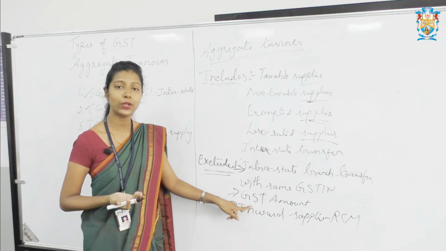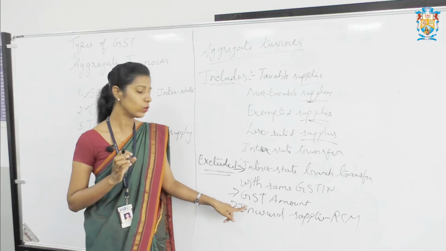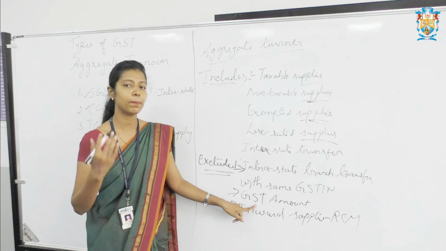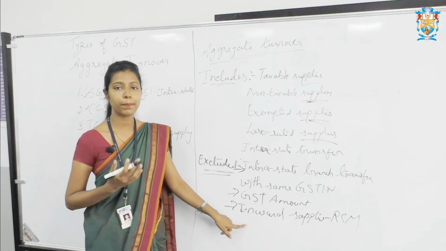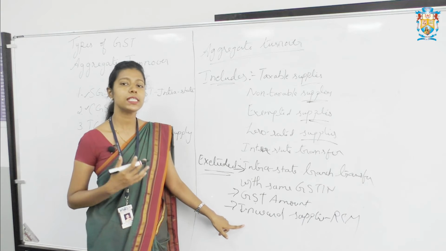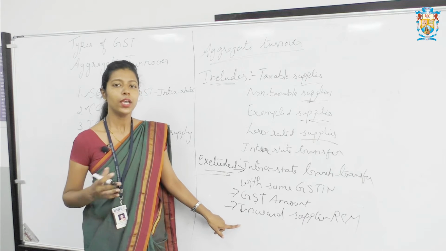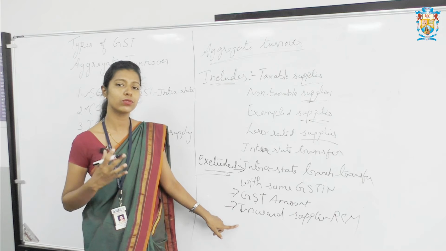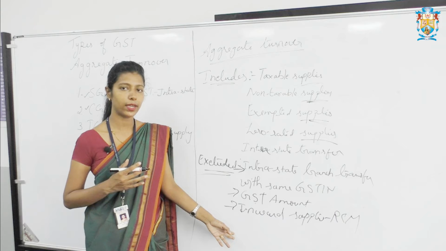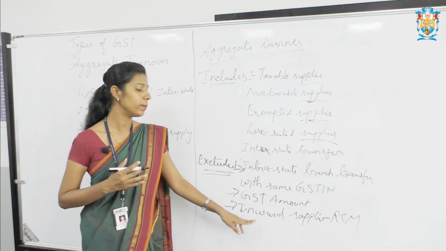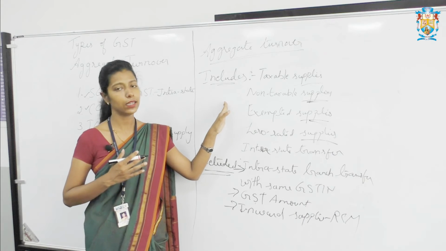Then the GST amount. Already I told, aggregate turnover is calculated on the value of supplies. GST amount is not sales, it is a payment. So we don't include it under aggregate turnover. And the last one is inward supply under reverse charge mechanism. That is, if the supplier gives goods to a middleman or an agent or a job worker, he will do the final production of those goods and send them back to the seller. He is not going to sell those goods to the market. He is giving them back to the supplier. That will become inward supply under reverse charge mechanism. That's why it is not included under the aggregate turnover.